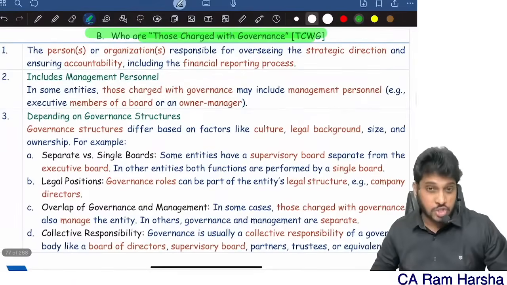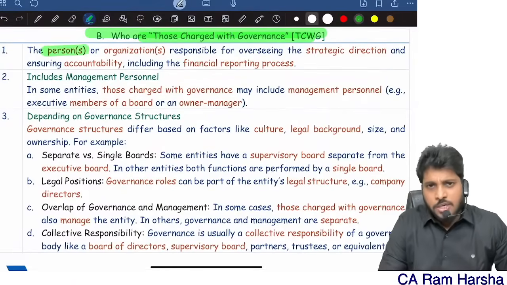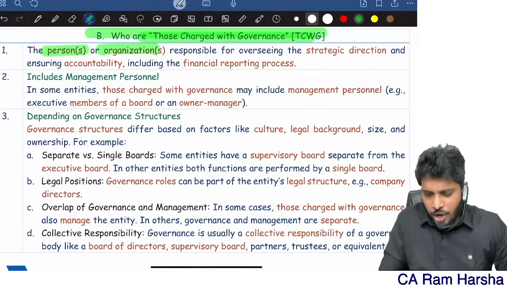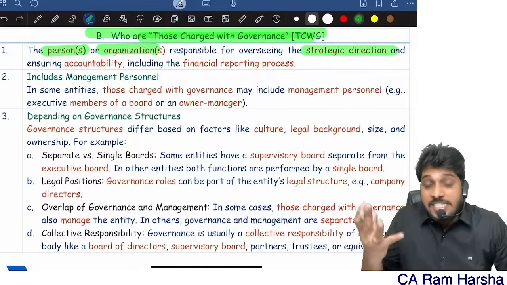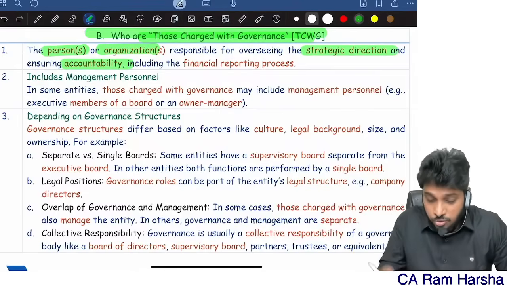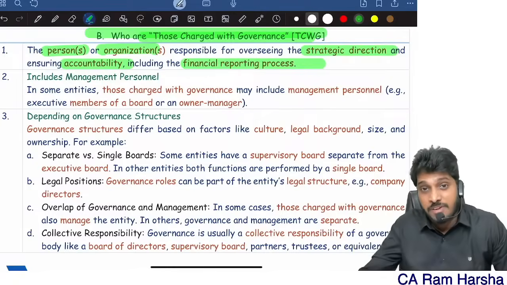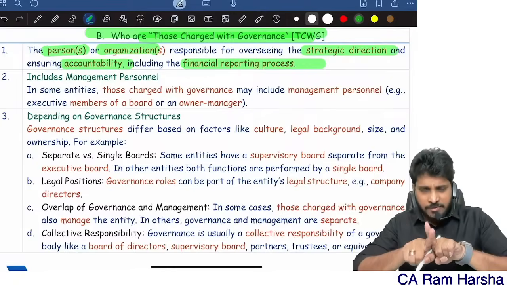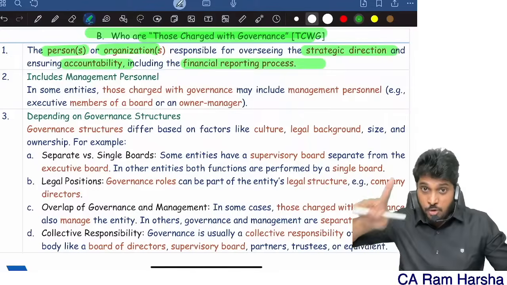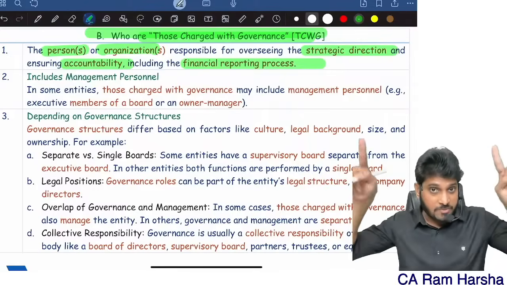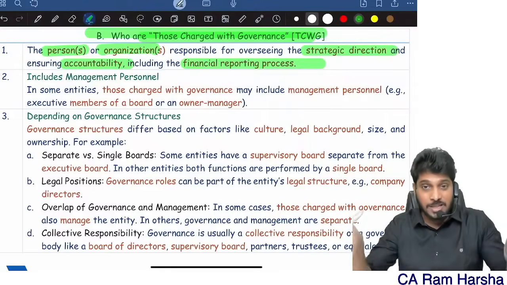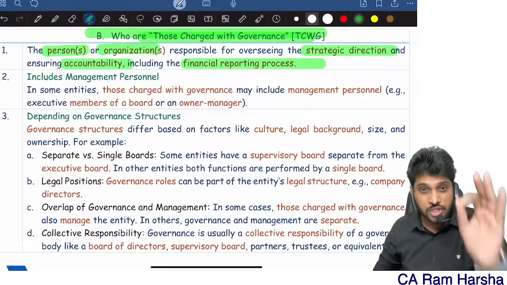So who are those charged with governance? It's very simple. Top management is either a person or an organization who oversees strategic direction, who has accountability, and who is responsible for financial reporting. They are responsible for directing the company. They are the ones accountable for the company. They are responsible even for financial reporting. A person who has all these responsibilities, we call them those charged with governance.